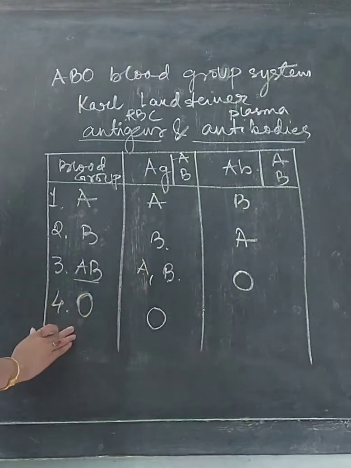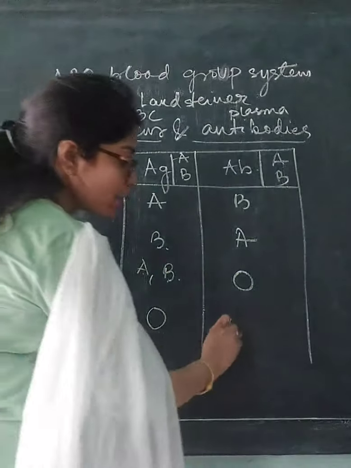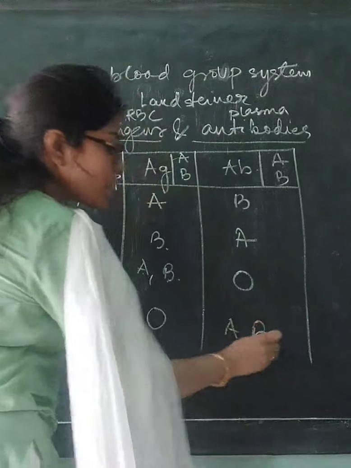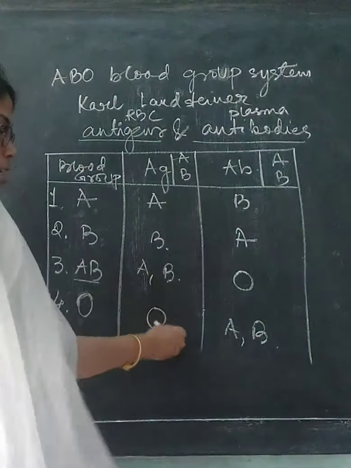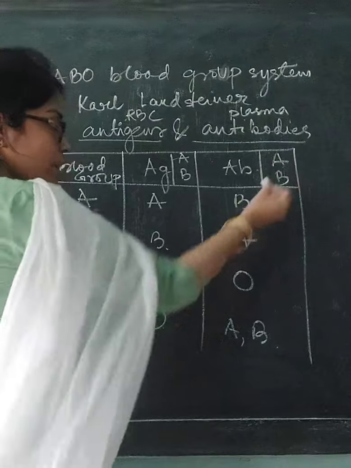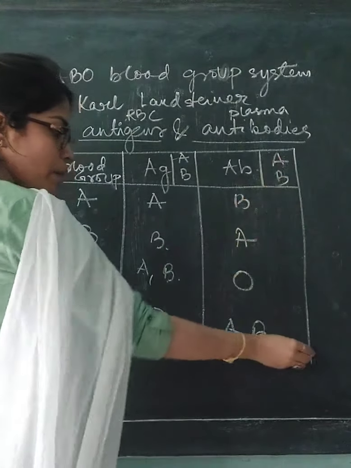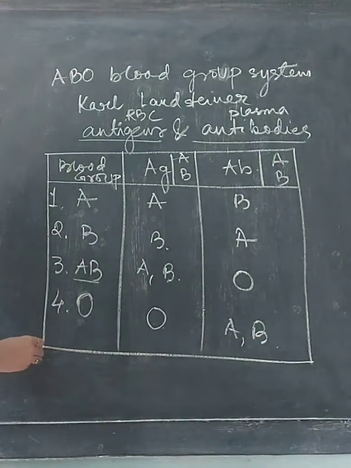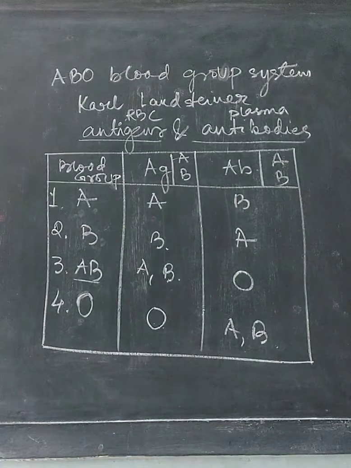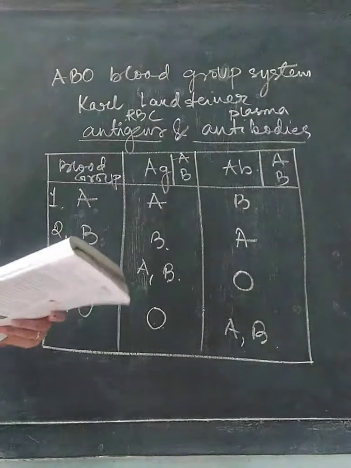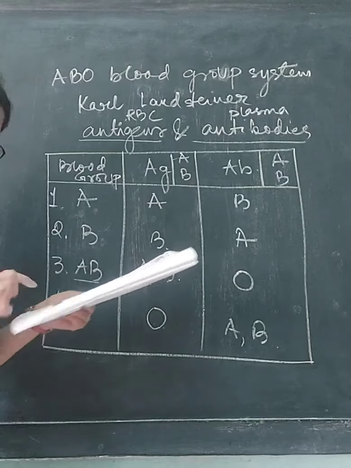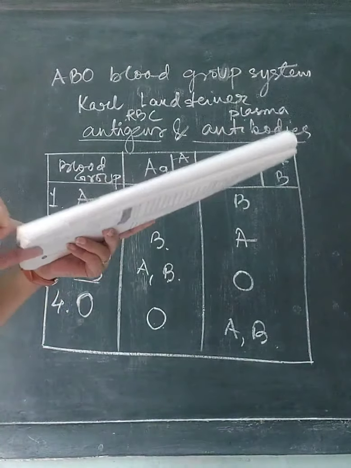Coming back to blood group O, since no antigens are present here, both antibodies are present here. It does not correspond with any of these, so both can be present here. Okay, so this is all about the different types of blood groups and which antigens and antibodies are present in this blood group. I hope this is clear to you all. You will have to learn this chart.